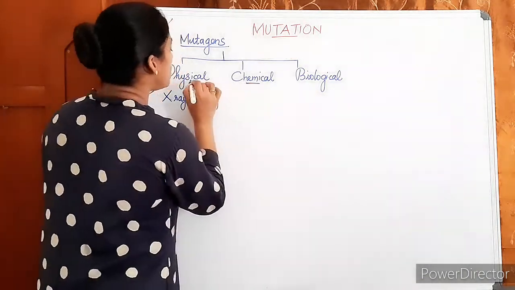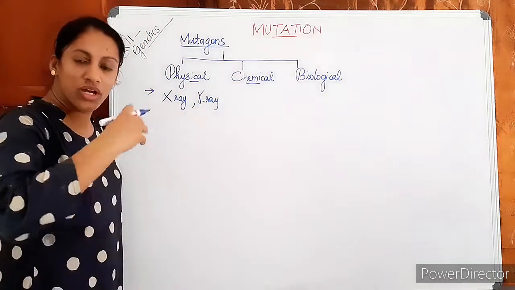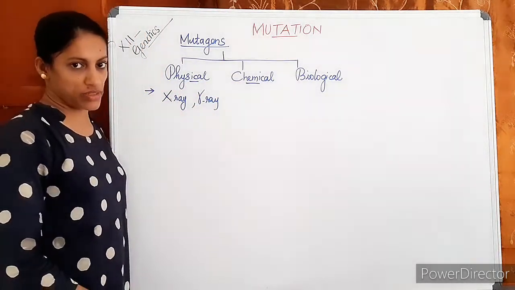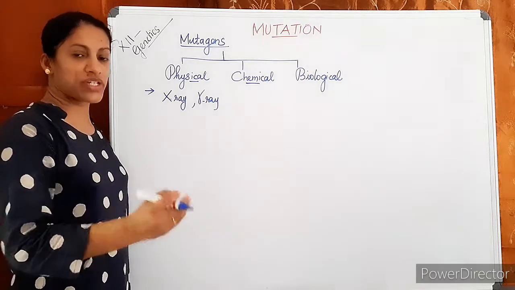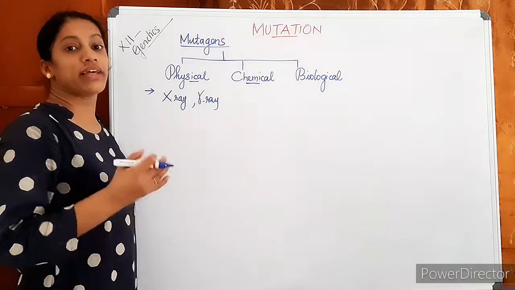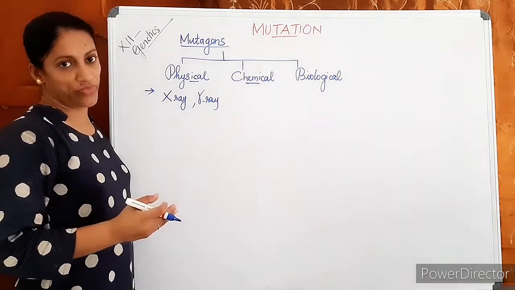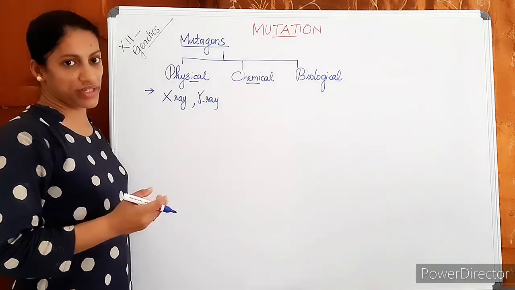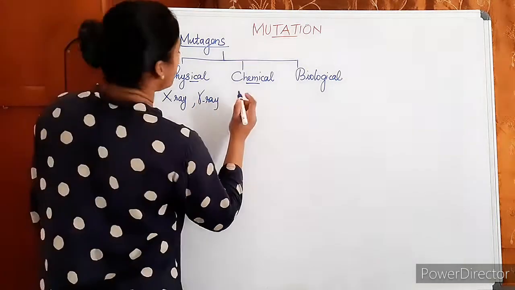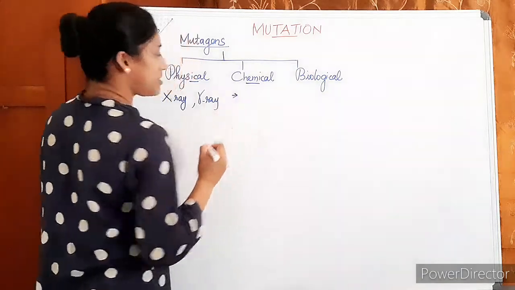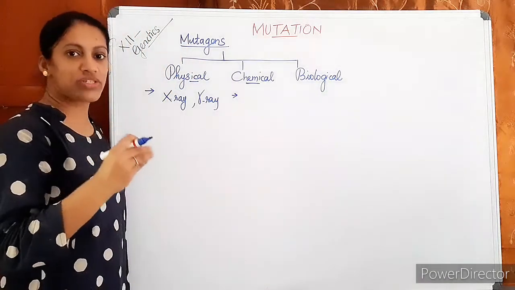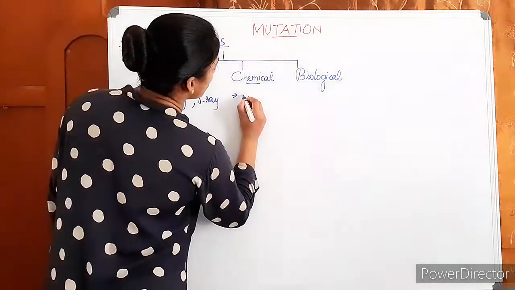Then chemical mutagens are chemicals which can cause changes in the DNA sequences. Nowadays, in connection with cancer, there are thousands of mutagens identified. Anyway, some important chemical agents which can change the DNA sequences.